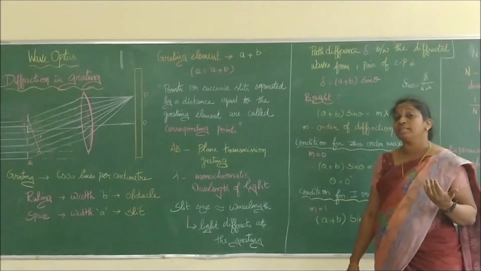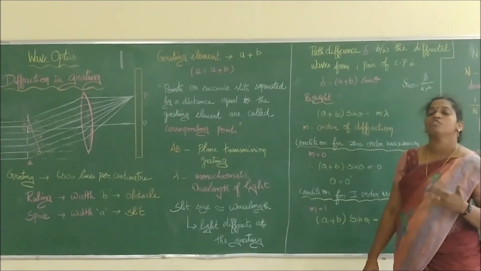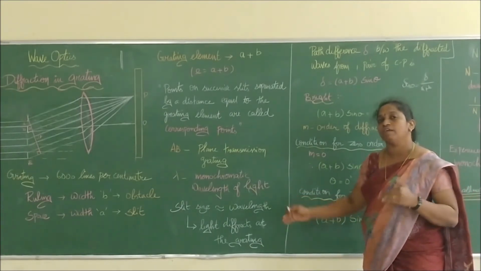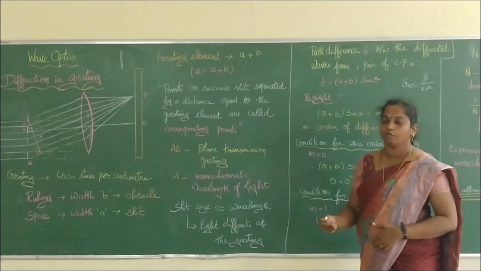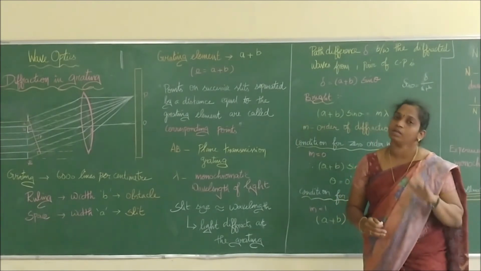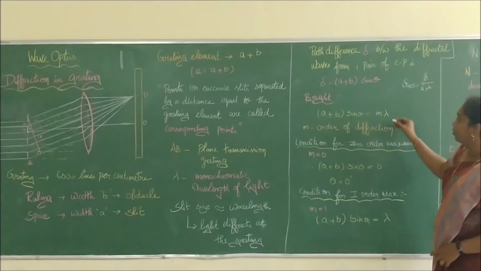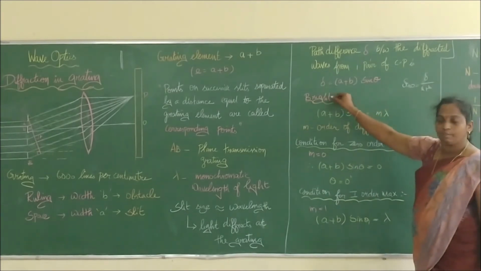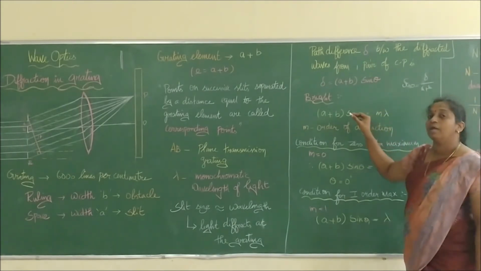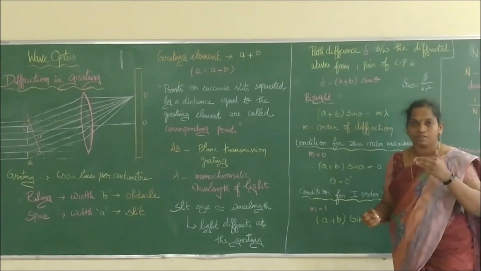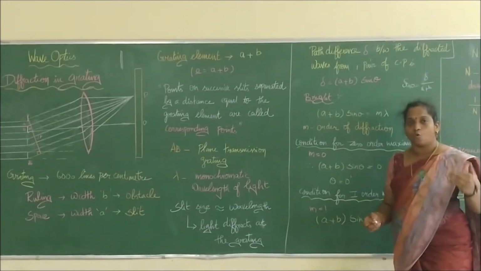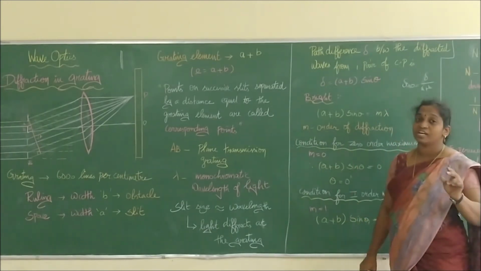Now we want to find the condition of brightness. The condition of brightness means we have to equate it to n lambda. Since we are going to use capital N for the number of rulings, we are writing the order in terms of M. So M here is the order of diffraction. The brightness condition is that the path difference should be equal to M lambda. M is the order of the wavelength. If it is the first order, M takes the value of 1. Second order, it will take the value of 2, and so on.